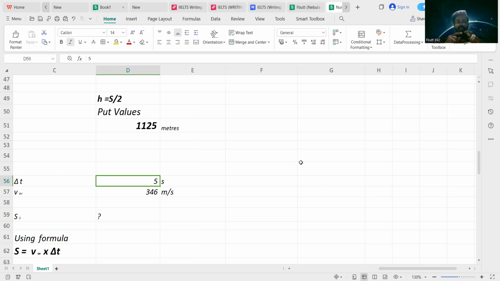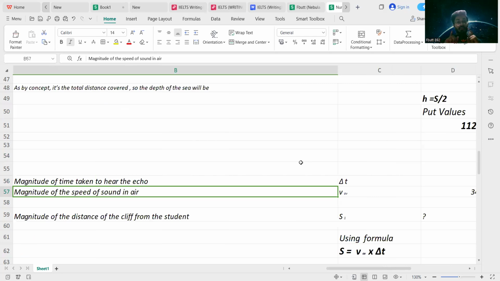So that is the total time of the two trajectories: the first from the student towards the cliff and the second from the cliff towards the student. That is not the time taken for one go, it is the time taken for two go, meaning a two-way journey from the student towards the cliff and from the cliff towards the student.